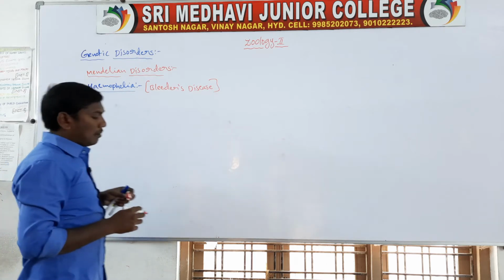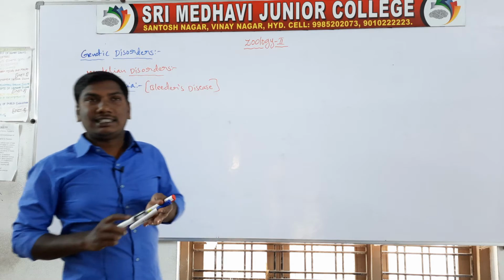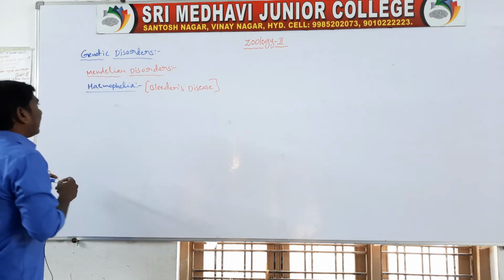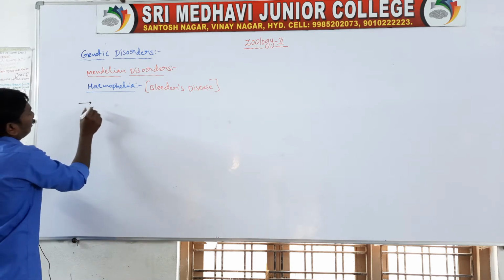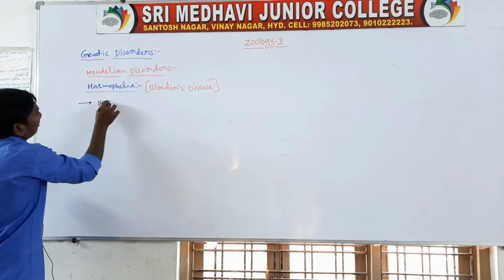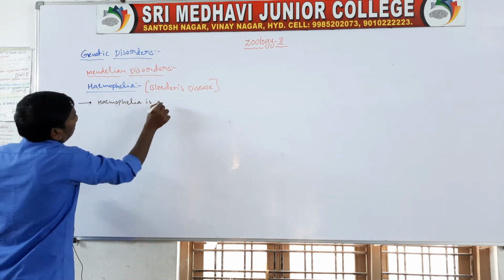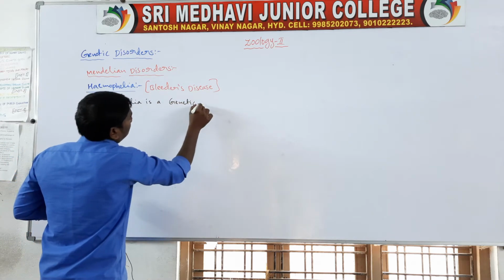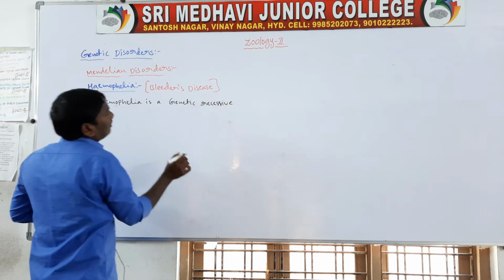Hemophilia is the bleeder's disease. Hemophilia is a genetic recessive disorder.